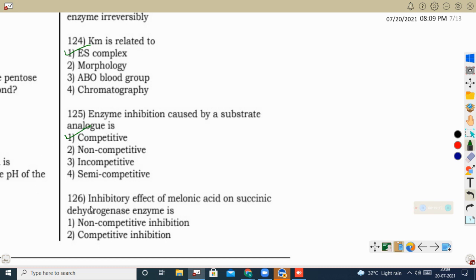Next question: inhibitory effect of malonic acid or malonate on succinate dehydrogenase enzyme is competitive inhibition, because succinate dehydrogenase helps in converting succinic acid to fumaric acid. Instead of succinic acid, if malonic acid goes and binds, this reaction will not take place. Succinic acid and malonic acid are analogous, meaning substrate analogs, they look the same. That is the reason they compete with each other; that is competitive inhibition.